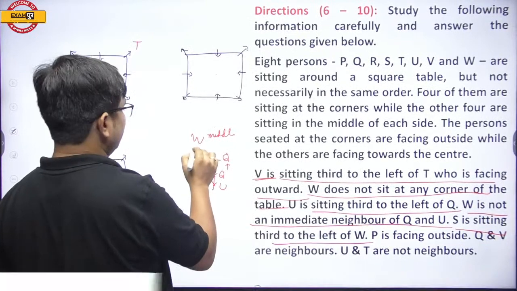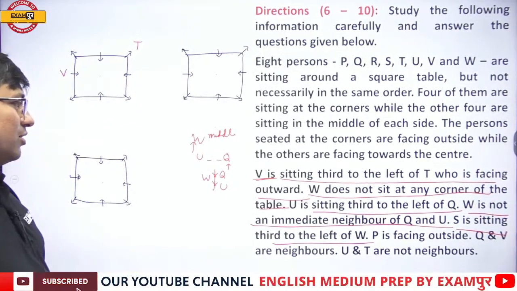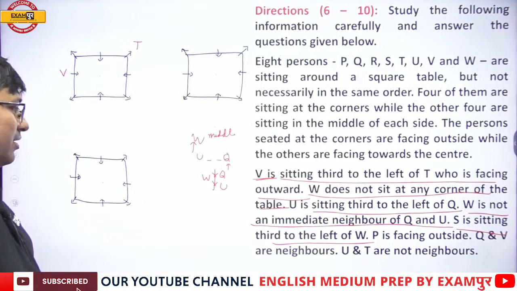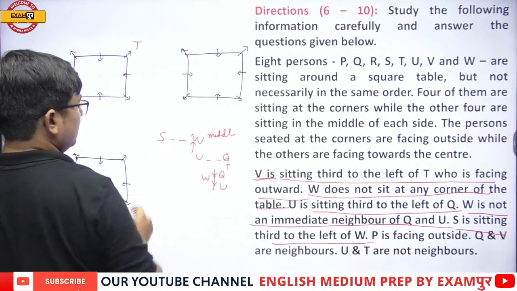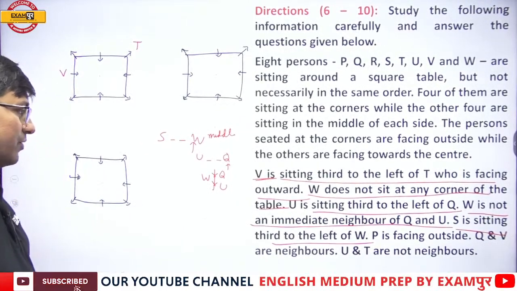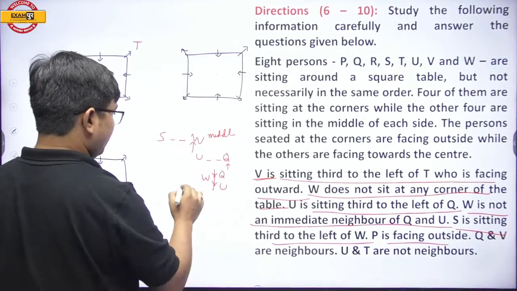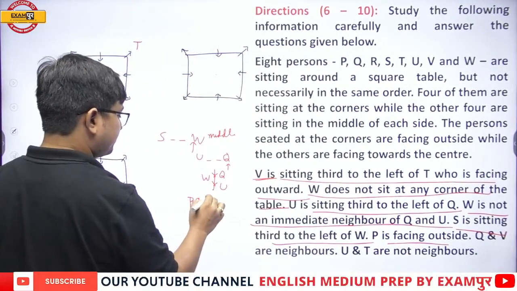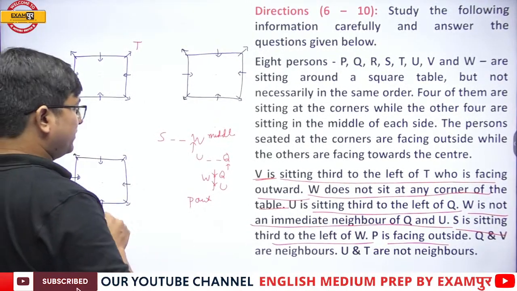Now S is sitting third to the left of W. W is in the middle facing, okay. It is telling you W does not sit at any corner, means W is at the middle, and S is sitting third to the left of W. 1, 2, and 3. P is facing outside. Q and V are neighbors, okay.